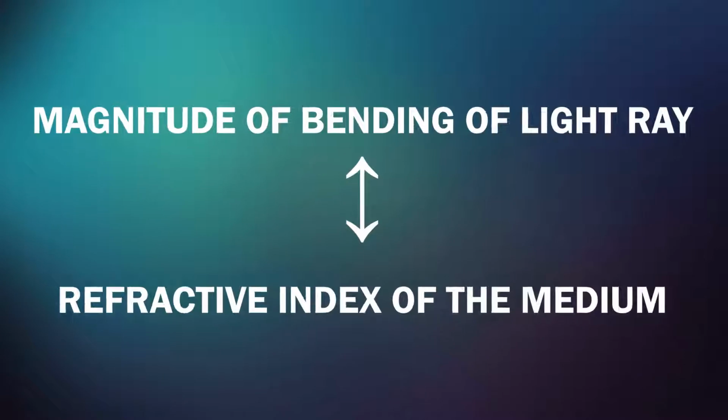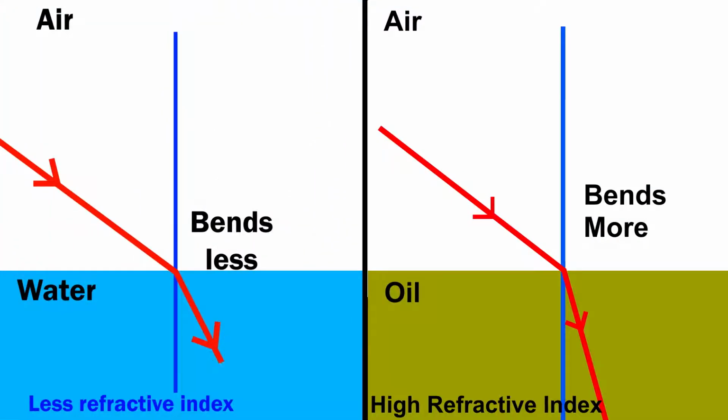We have also studied that the magnitude of bending of a light ray depends on the refractive index of the medium. For example, if the refractive index is more, the light ray will bend more, and if it is less, the light ray will bend less.